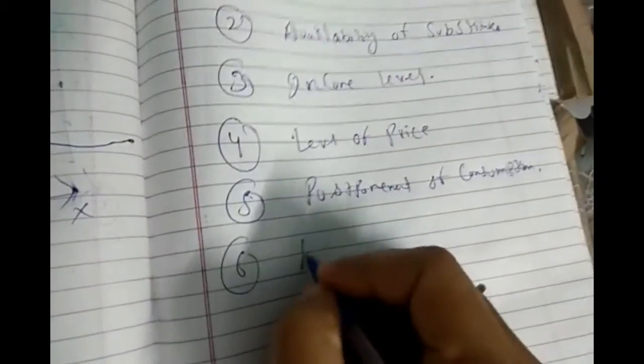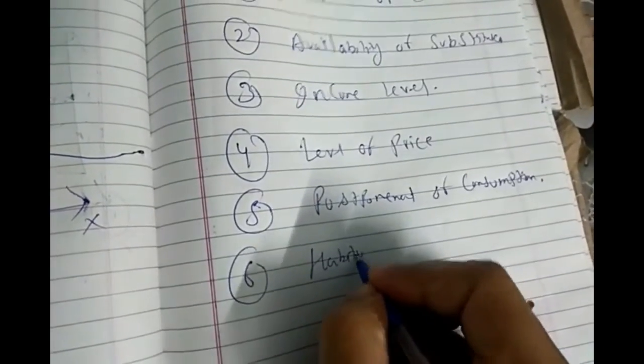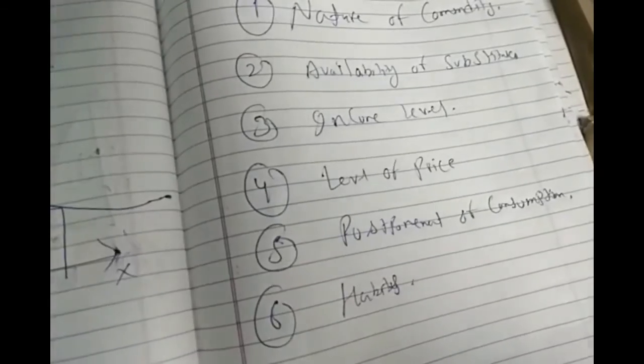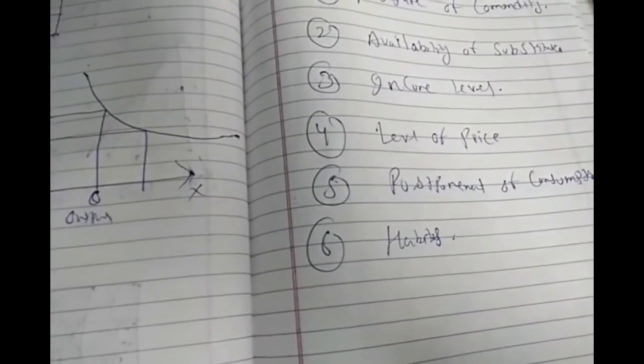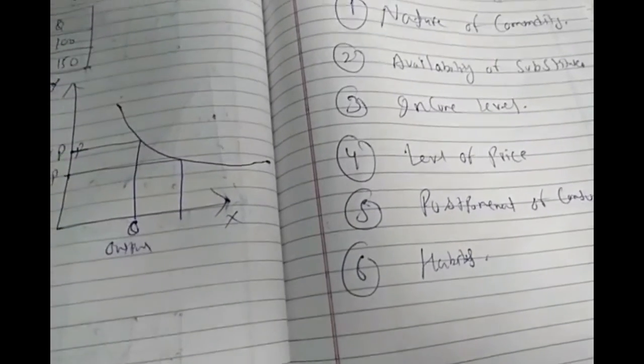Clear? Last is habits. Habits means a commodity which has become habitual for the consumer. It becomes a necessity, without it he cannot survive. This type of good has less elastic demand because the consumer has become habitual of it. He continues to purchase even if its price rises or decreases.